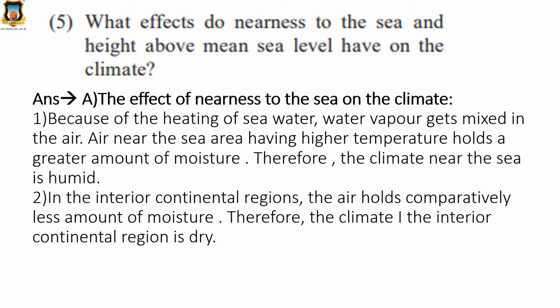What effects do nearness to the sea and height above mean sea level have on the climate? Just now I showed you nearness to the sea and high above the sea level. The effect of nearness to the sea, first point.